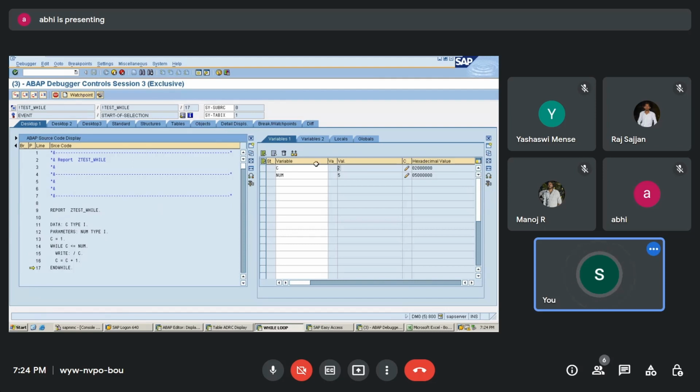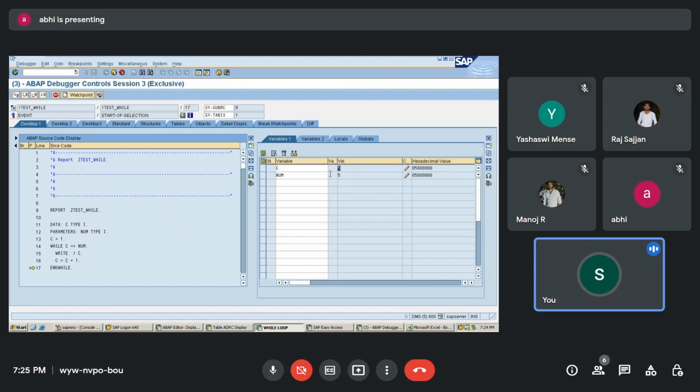It is printed, came down, and incremented the value of C. C has become 2. Now it will go inside again and check the condition: 2 is less than or equal to 5. Yes. Then it is going to print 2 on the screen. It will come down, and C's value will become 3. The same steps will be followed for 3, then 4, then 5. 5 will be printed.